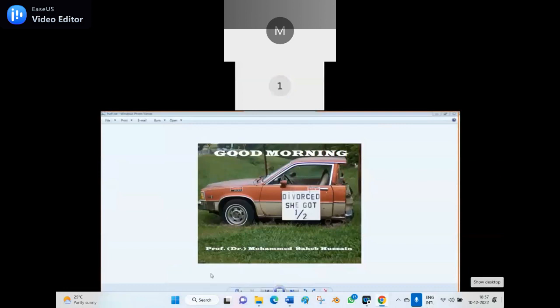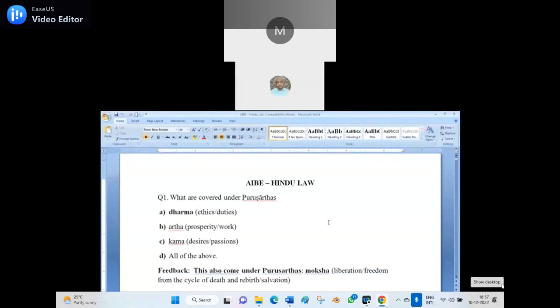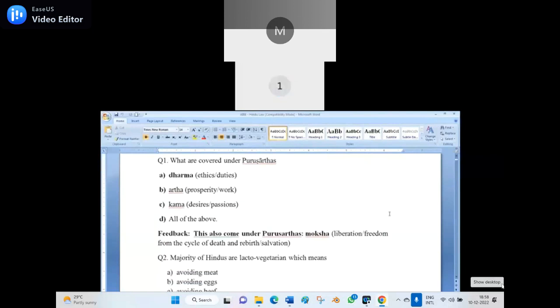They are divided into two. Okay, come to the point of today's All India Bar Examination in law, with family law part 1. Family law 2 is the Muslim law that we will read tomorrow. The first question: what is covered under the Purusharthas? 1. Dharma, 2. Artha, 3. Kama, and D. All of the above. All of the above is the right answer for that one.